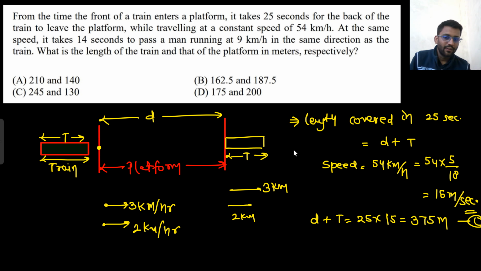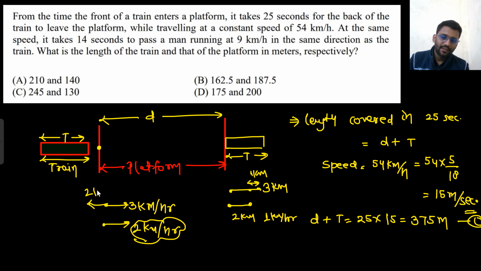What will you feel? At the starting, we both were together. Now I am 1 kilometer ahead of him. That means in 1 hour, I have walked 1 kilometer only. So if we are walking in the same direction, you will change the direction of my speed and you will get your relative speed, that would be 1 kilometer per hour. You are going with 3, I am going 2 in the same direction. So 3 minus 2, 1 kilometer per hour is your relative speed. Are you getting my point?